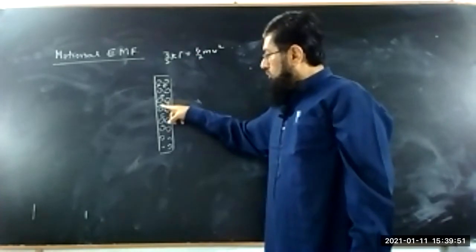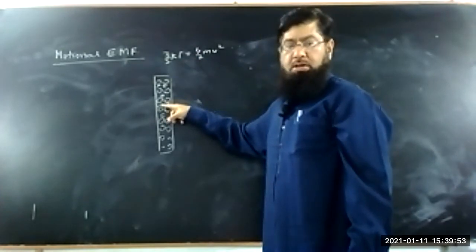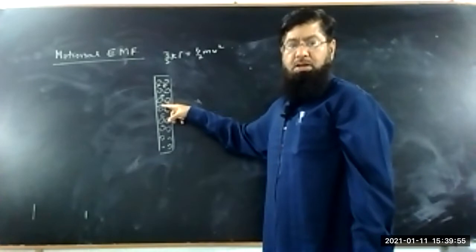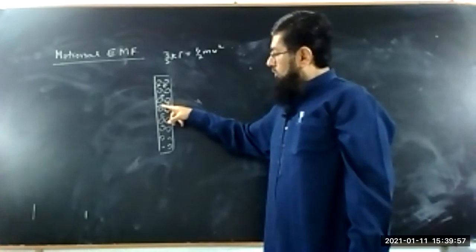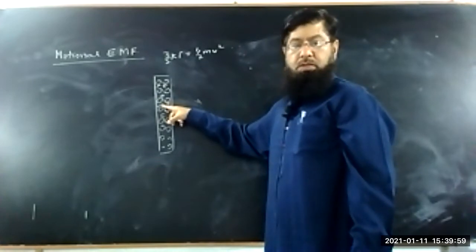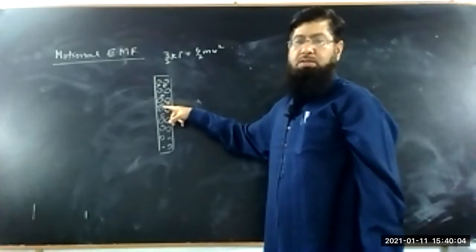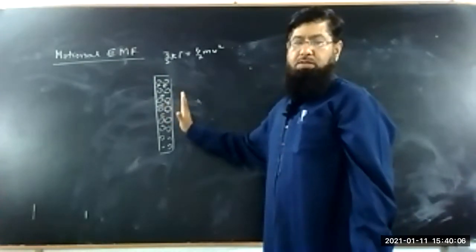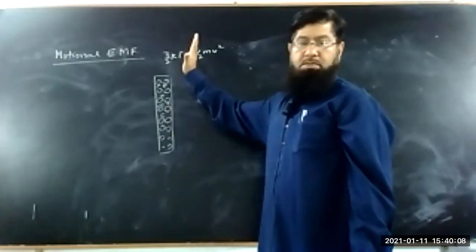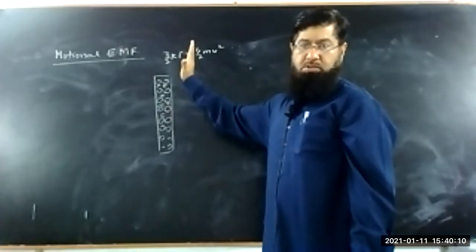So now the electrons are not at rest. These are moving electrons, so the electrons have a random motion. This random motion of electrons will not give you the current. The current will only arise when the motion is a unidirectional motion.